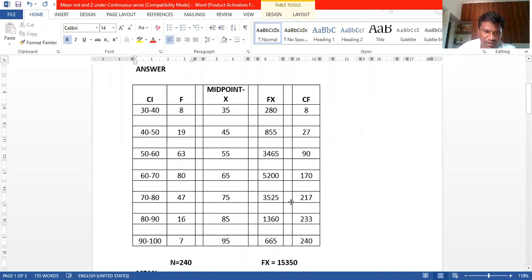This area we have to select, guys. 60 is the lower limit of the modal class, and 80 is its frequency. This is F1, the modal class frequency, with the preceding frequency and the succeeding frequency on either side. That you have to take care of. Again I will not come back. Okay, 80 is the modal class frequency, 63 the preceding, and 47 the succeeding frequency.